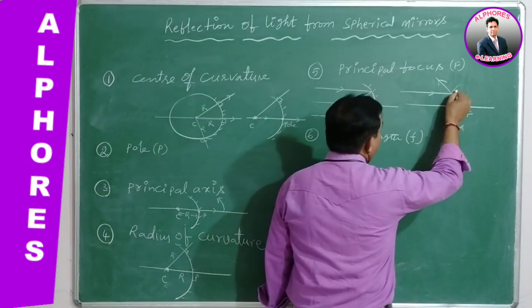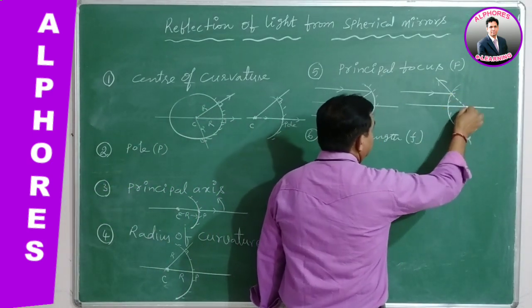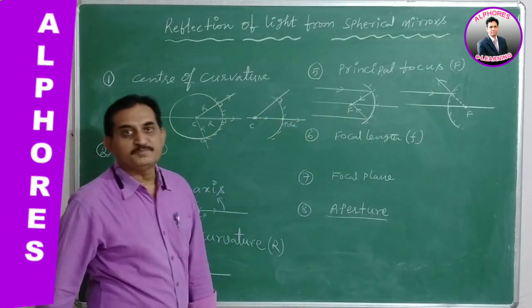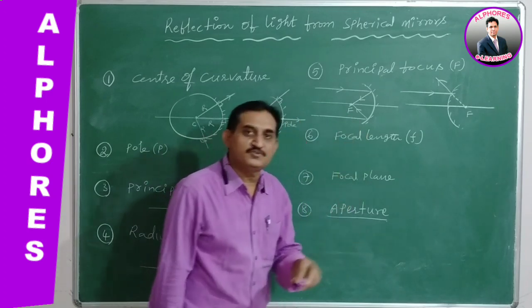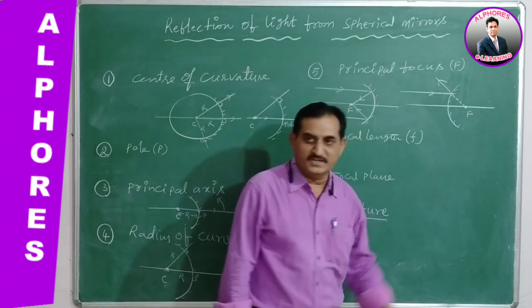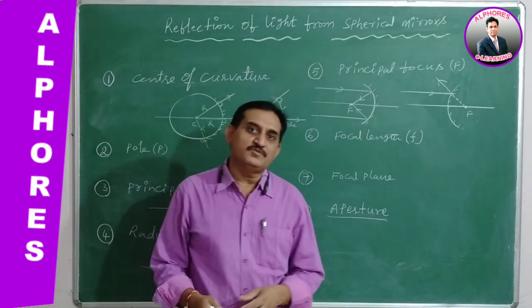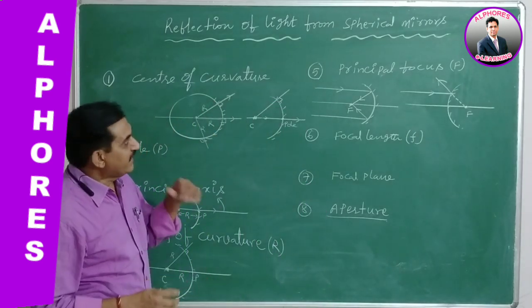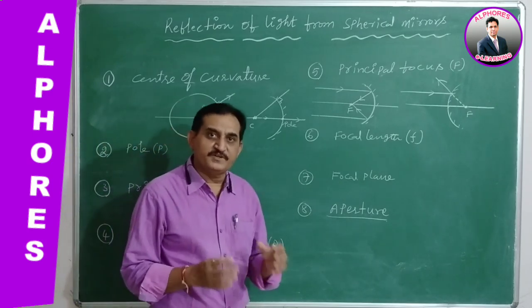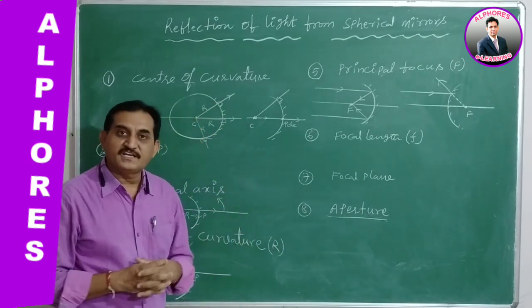Then this is taken to be the principal focus. Therefore, in both cases, concave mirror and convex mirror, we have principal focus points. For them, again we give the common definition for those two spherical mirrors.